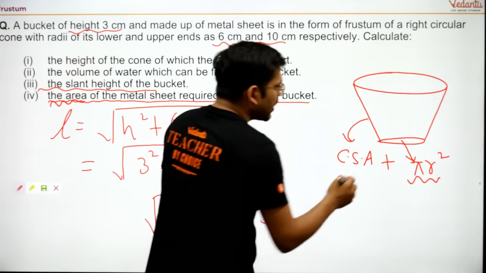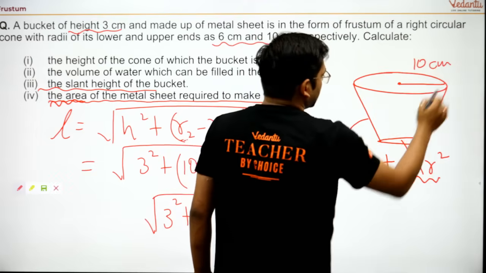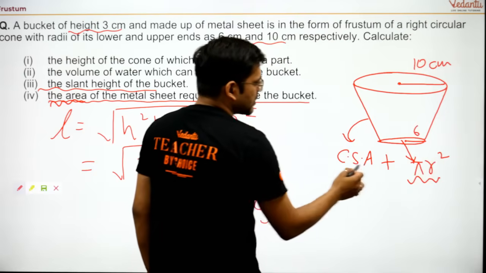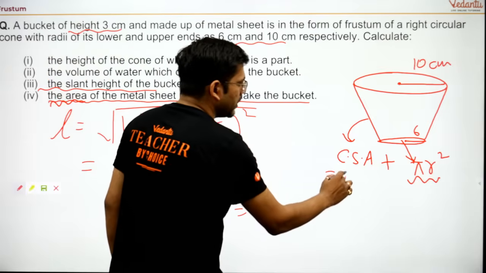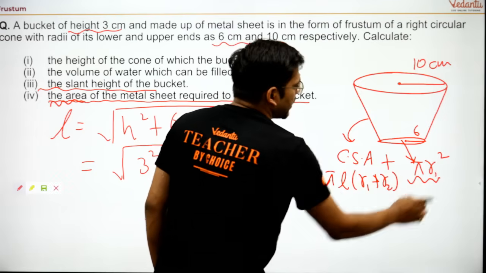That's nice, Vajjod. Now see, this is 10 centimeter because it is the larger portion, and this is 6 centimeter. So you are being asked pi into 6 square plus curved surface area. Now I guess you all can get it. This is pi into L into (R1 plus R2), and this is pi R1 square.